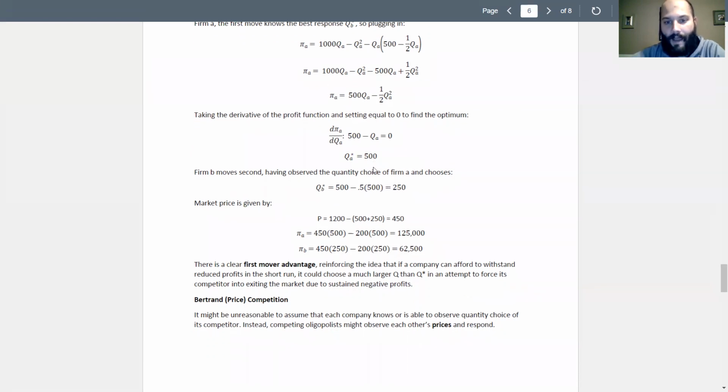Right here, they don't do that. They just choose according to profit maximization. And we see that A makes more profit than B, which is a first mover advantage.